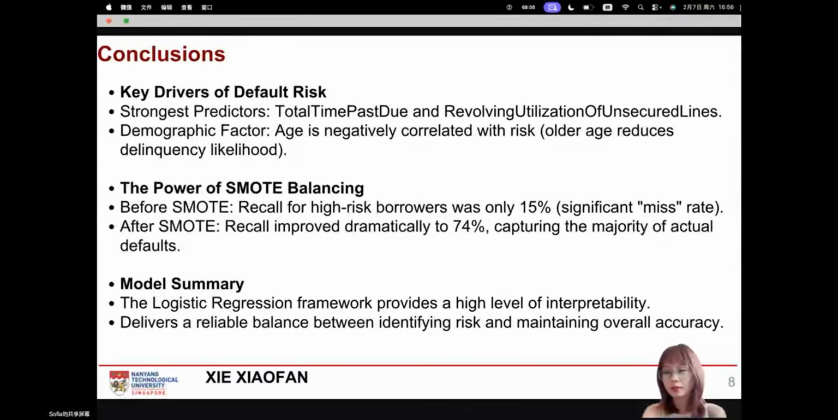Overall, this provides a robust, interpretable framework that allows the bank to move from reactive to proactive risk management.